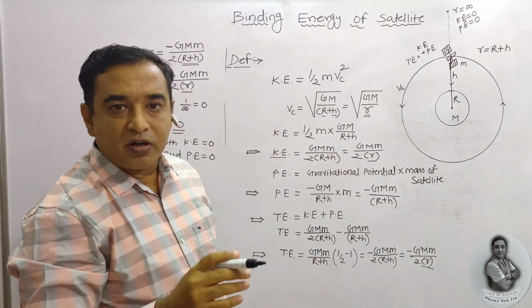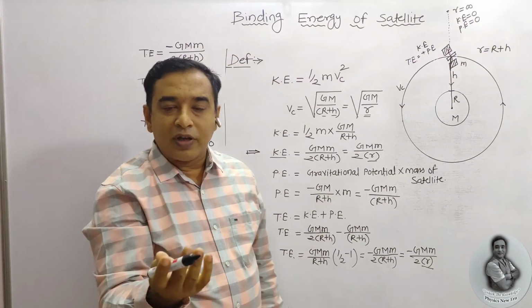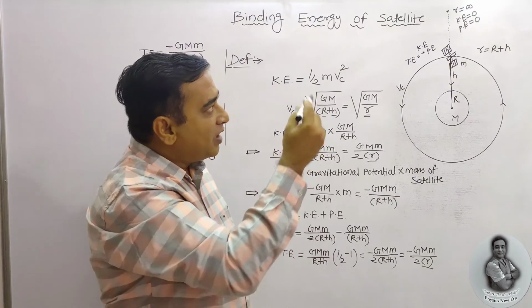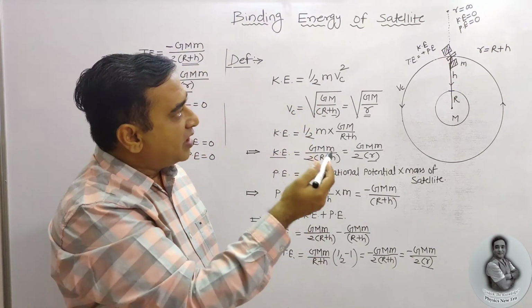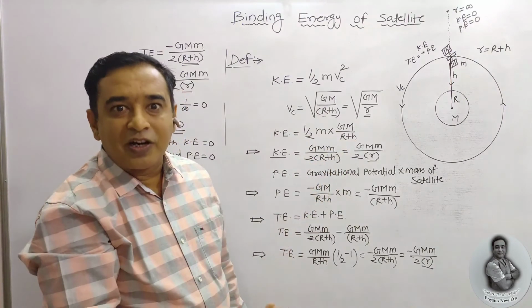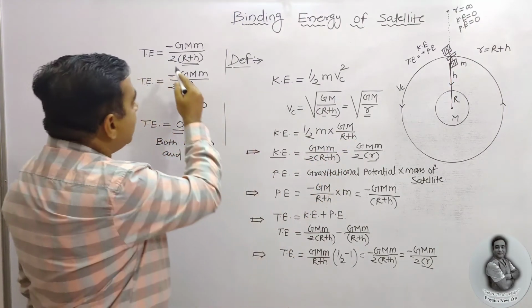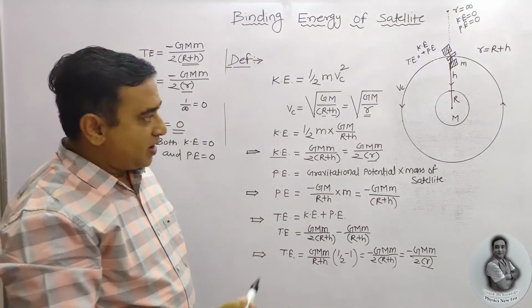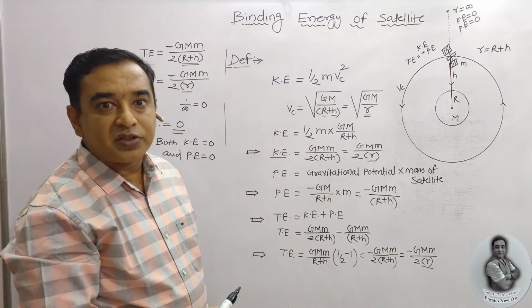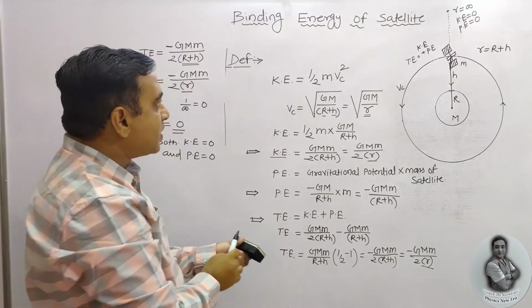Means it will overcome the earth's gravitational field. Obviously, it goes to infinity. We don't know where it goes. So, it is at infinity. It is at infinity means kinetic energy, potential energy as well as total energy is equal to 0. But when it is 0, when we add the same value in this one, we are going to get the binding energy. So, I am going to write here. So, I will have to rub this one.